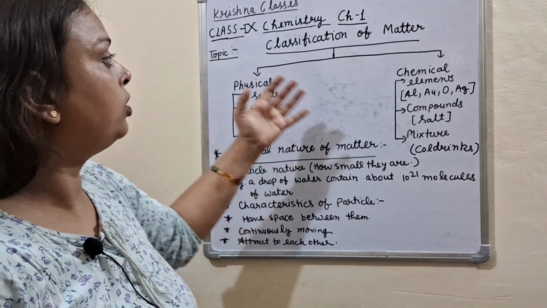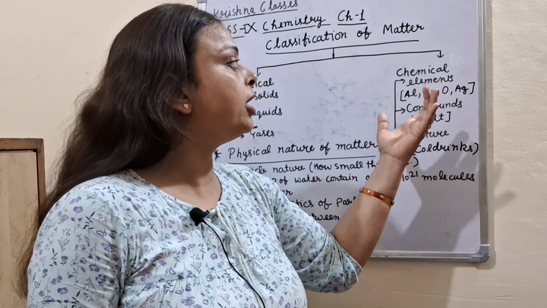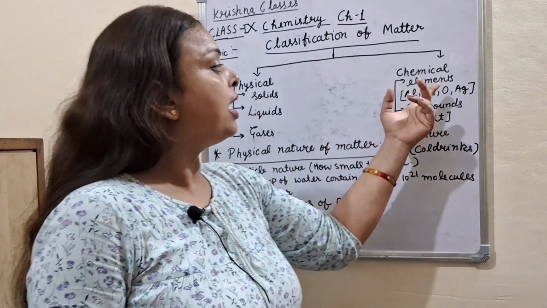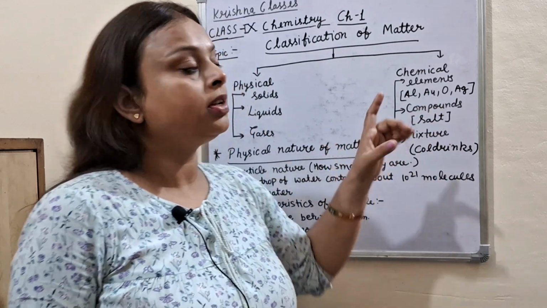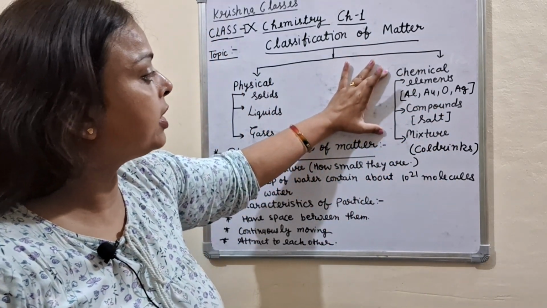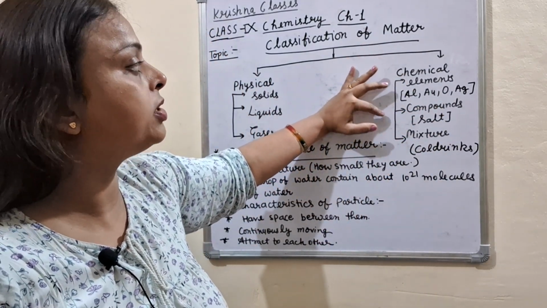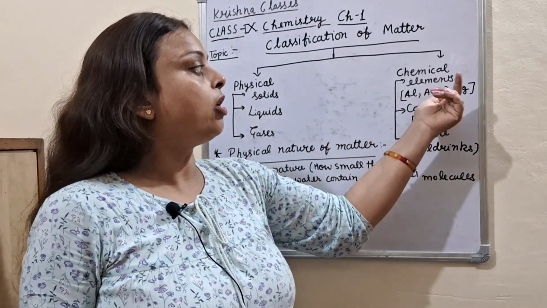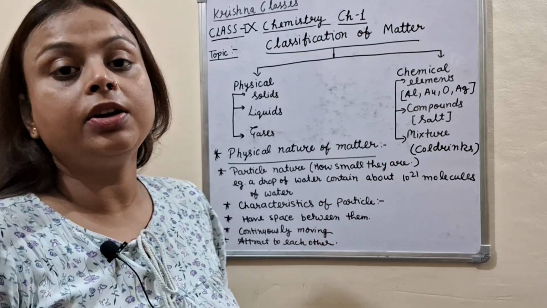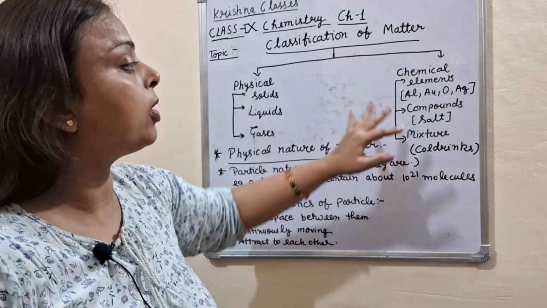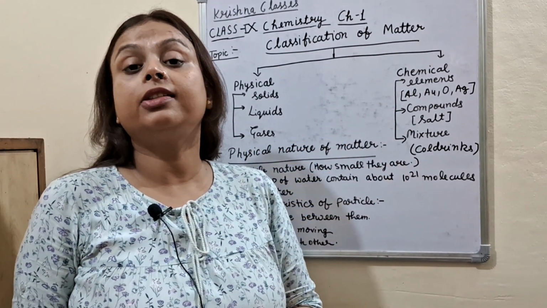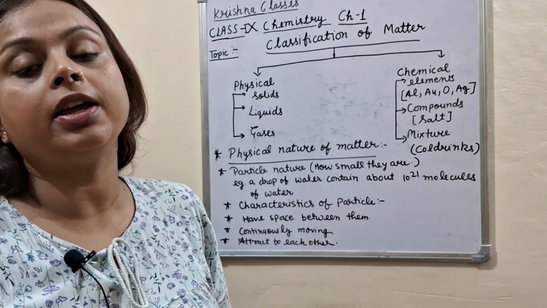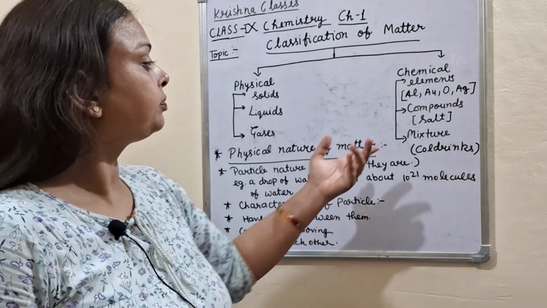Now the second is the chemical classification. What is the chemical classification of matter? Elements, compounds and mixtures. These are the three types of chemical matter. What are elements? Aluminium, gold, oxygen, silver. You know very well what an element is. Compound: when two elements mix together, a compound is formed, like NaCl, salt.